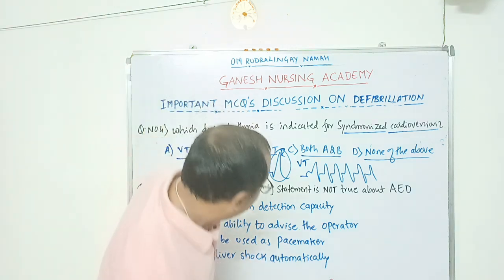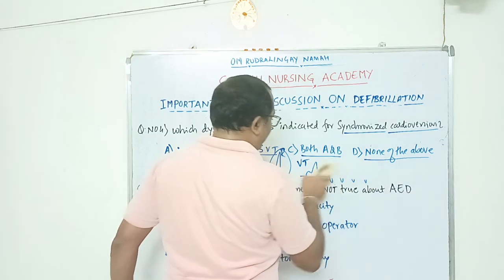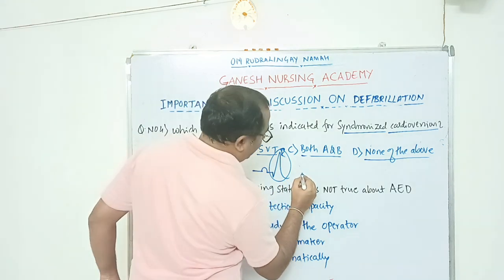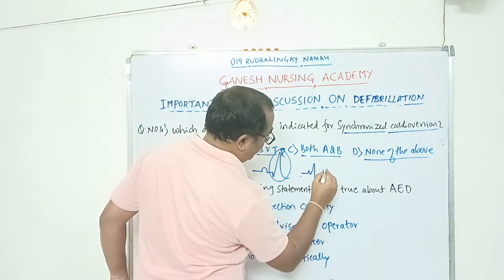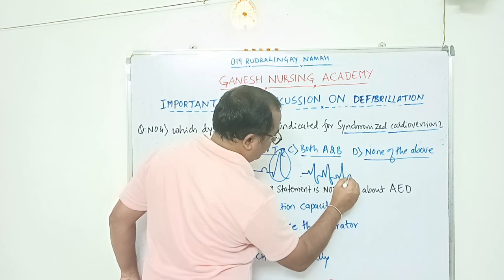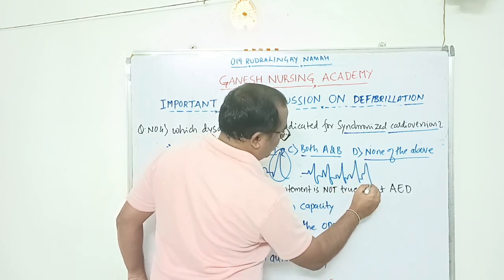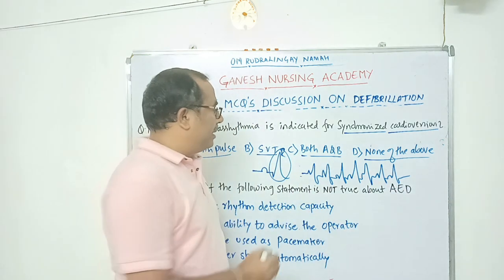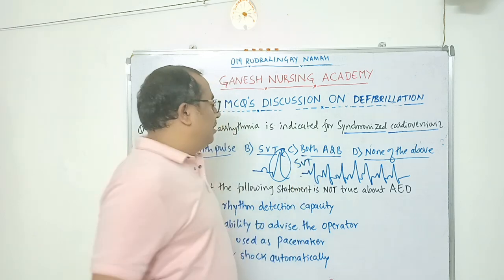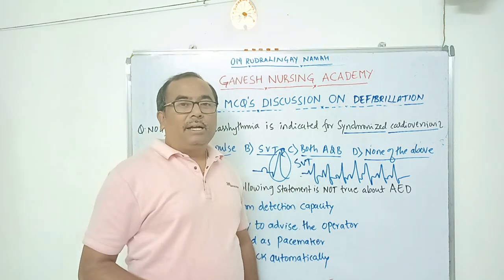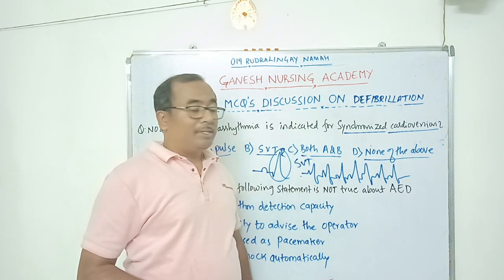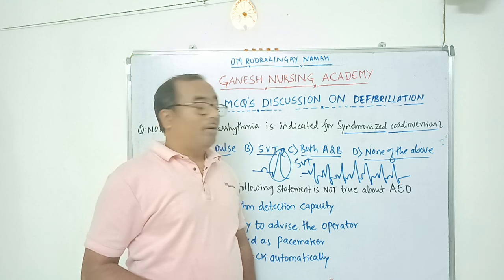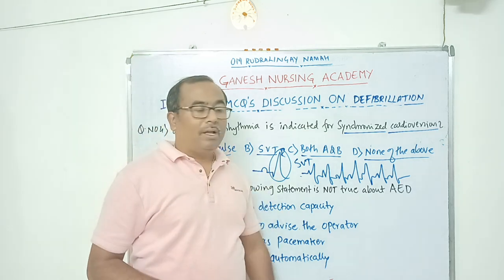Another indication for this synchronized cardioversion is supraventricular tachycardia. So this is a supraventricular tachycardia, SVT. If this kind of rhythm is going on, we have to immediately switch on the defibrillator machine, switch on the synchronized mode, and then the shock is delivered to the patient at the arrival of the R wave.